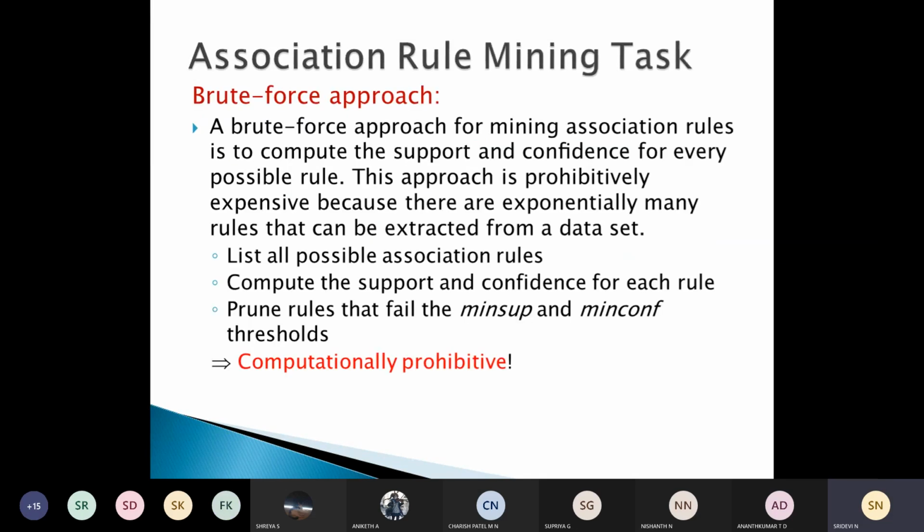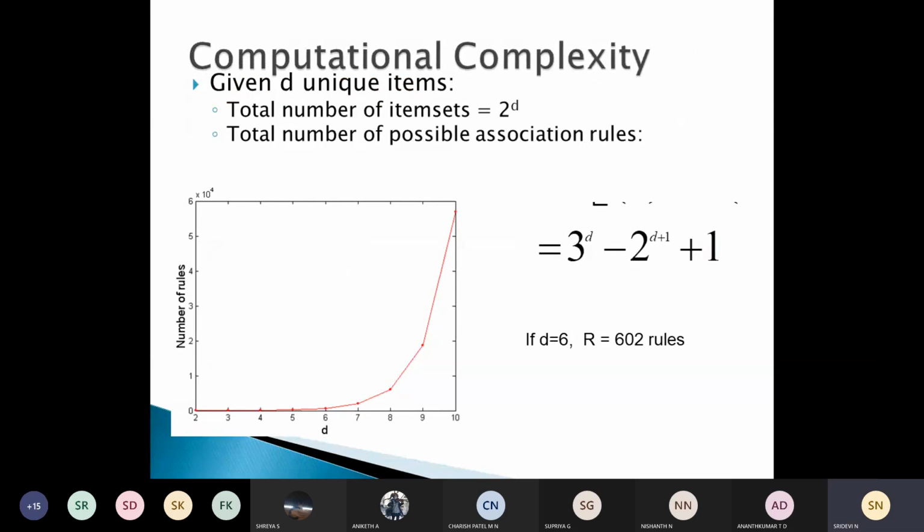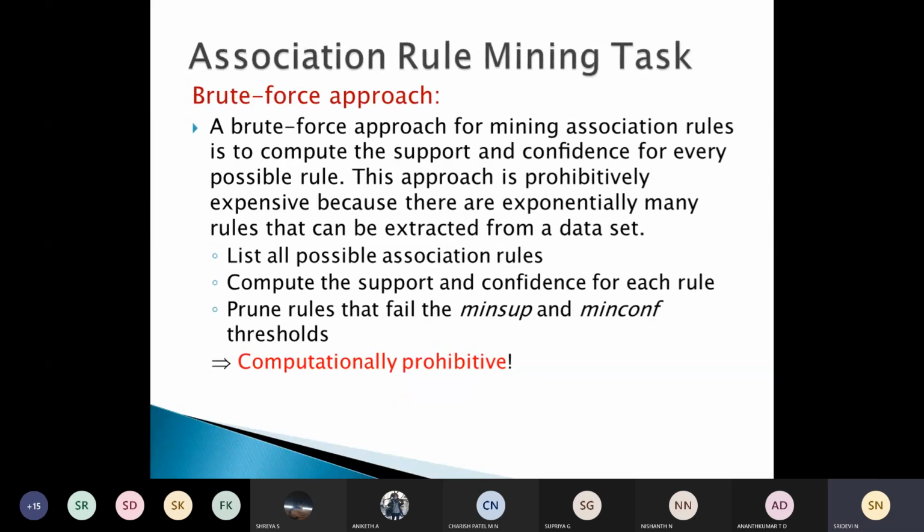So we have this brute force approach. You know what the brute force approach is, because you have done it long back. The brute force approach for mining association rules is to compute the support and confidence for every possible rule.